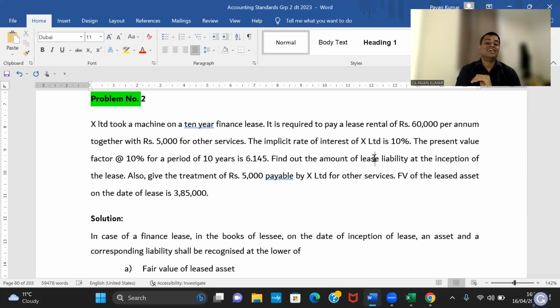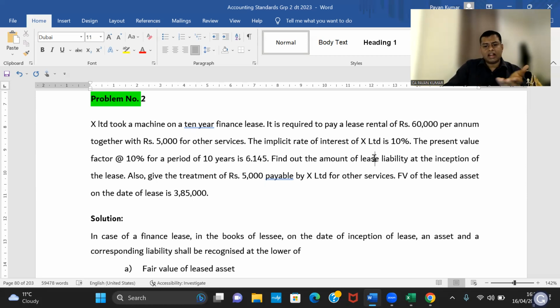No. Now I have to calculate my cost of capital to do accounting. If I'm taking money from ICICI Bank, ICICI Bank said, Pavan, our IRR is 9.75%. Okay. Then Pavan will do accounting at 9.75, which is the lessor's implicit rate of interest, which is IRR.